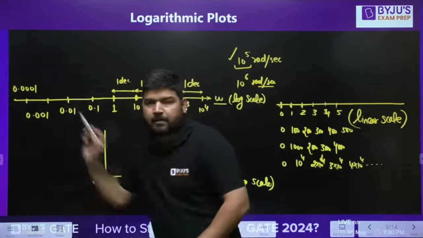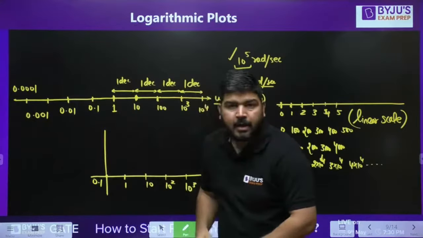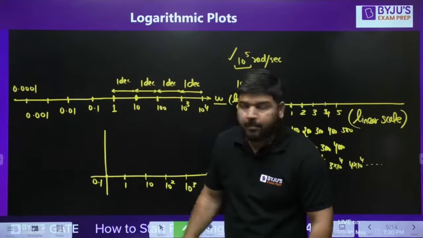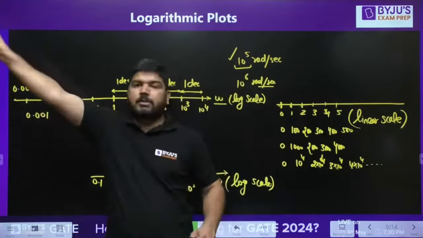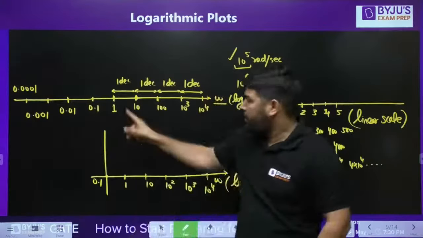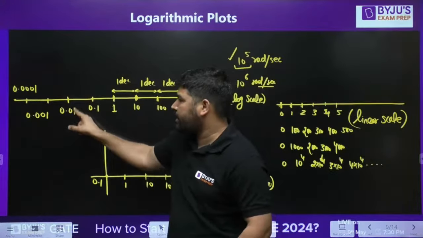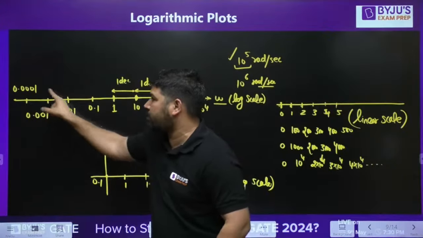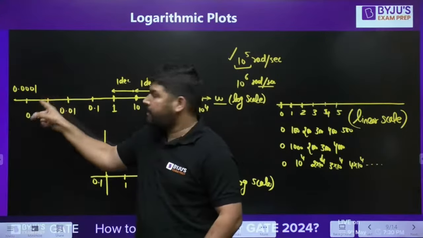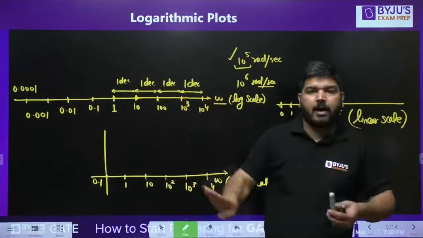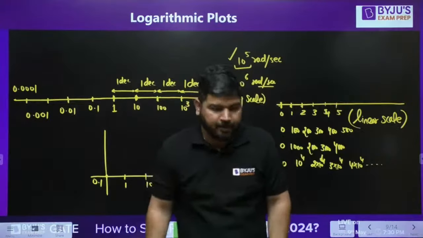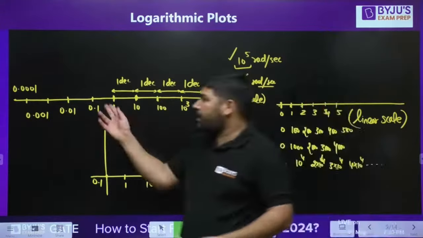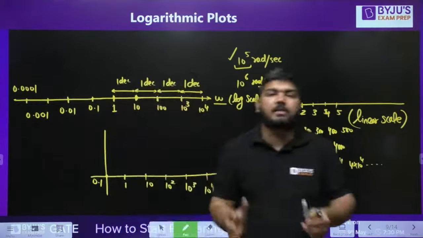Similarly, if you move back, you will not be able to show 0, because for 0, you have to move infinite steps. This will be 0.1, this will be 0.01, this will be 0.001. And further you have to drop, every step is 10 times less.